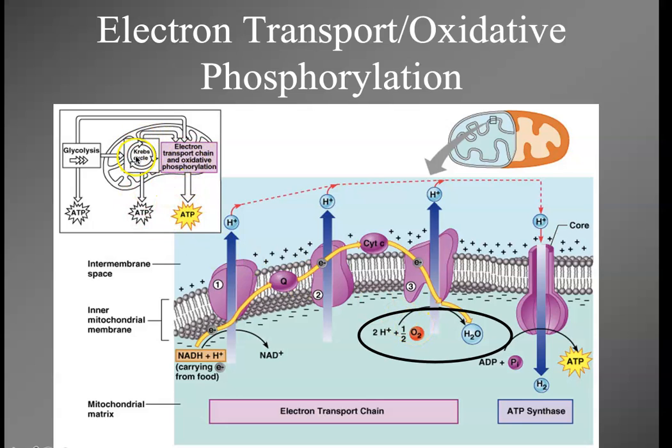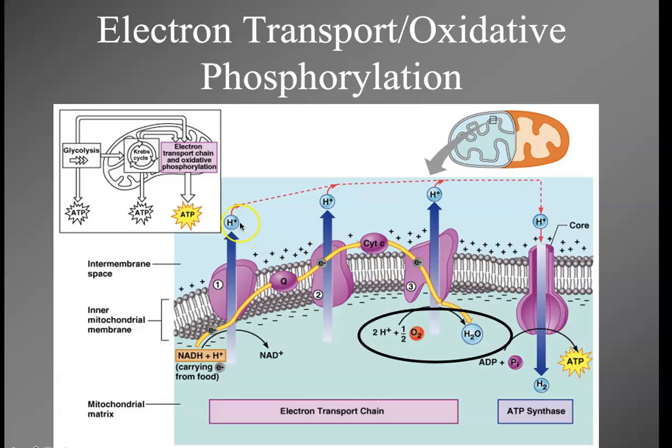The Krebs cycle can't occur. In glycolysis, you will not end up with pyruvic acid. You will end up with lactic acid, and then the system will stop and you can't make any more energy. So when I say you need oxygen, this is where you need it. You need it at this electron transport oxidative phosphorylation level.